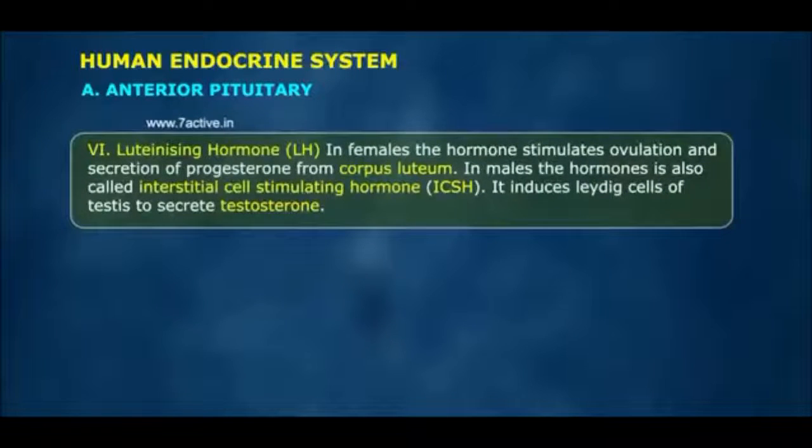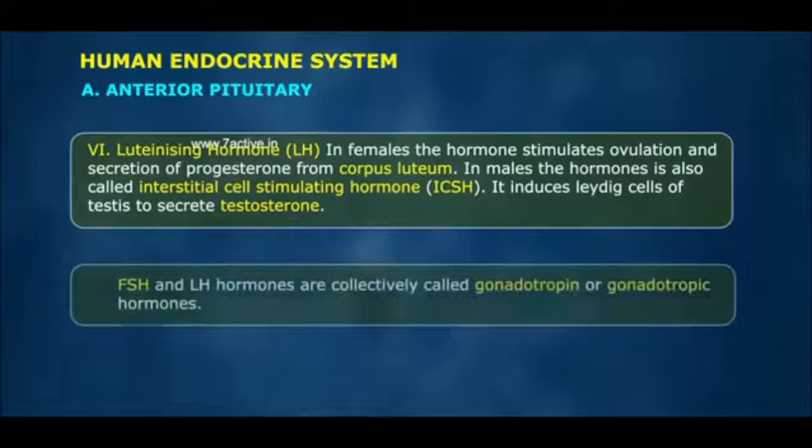6. Luteinizing hormone. In females, the hormone stimulates ovulation and secretion of progesterone from corpus luteum. In males, the hormone is also called interstitial cell stimulating hormone, ICSH. It induces Leydig cells of testes to secrete testosterone. FSH and LH hormones are collectively called gonadotrophins or gonadotrophic hormones.